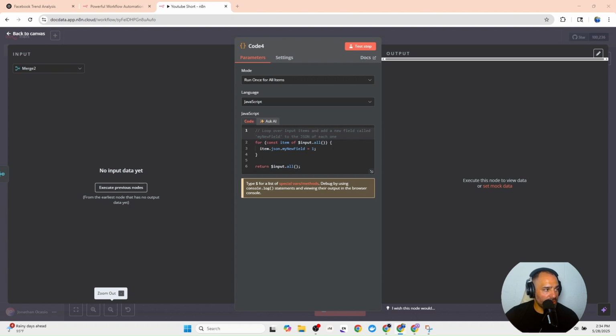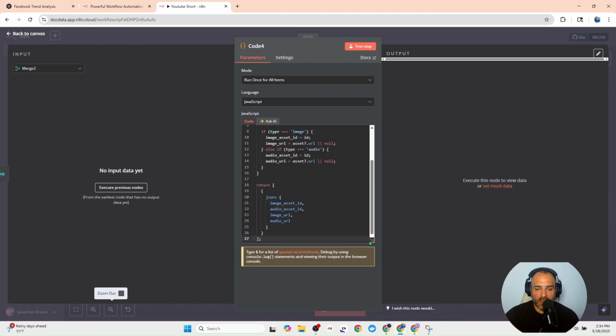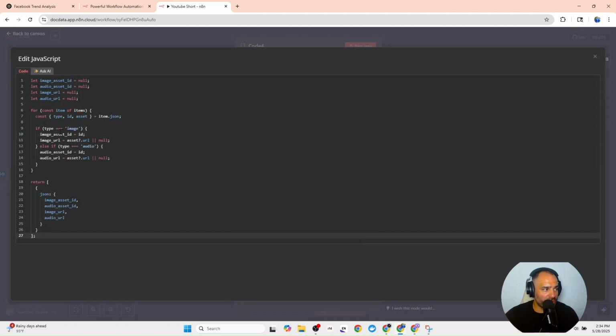So this is going to copy the image, and I'm going to paste it in here so that you can take the image and put it in OpenAI. So go ahead and recreate this in OpenAI. And basically this is generating the image and the URL and structuring the data the way it's supposed to be.